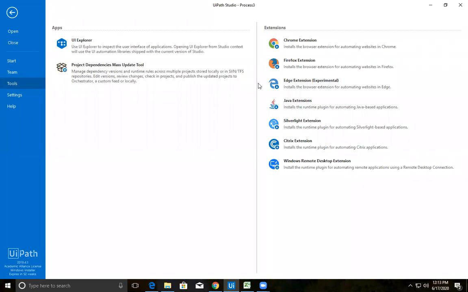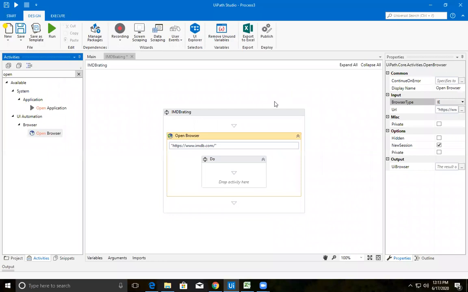Before going to any web browser that you want to use with UiPath Studio, make sure these extensions were installed automatically, or else you can go to your tools tab. There you will find the extensions. Okay, let me go to our project. So this is your sequence. I have opened IMDb, and I am about to open my browser in IE. Let me check whether it is working fine and opening the browser or not.